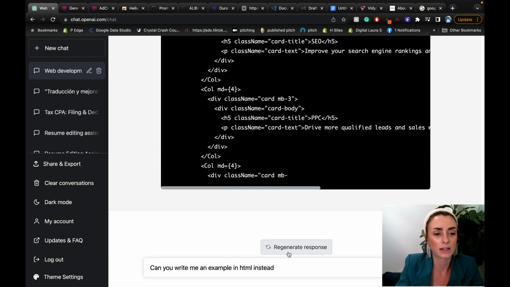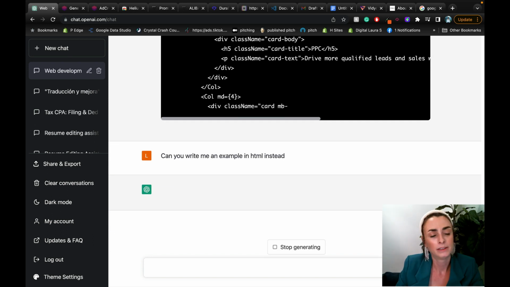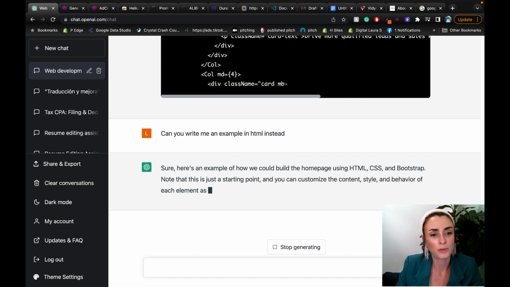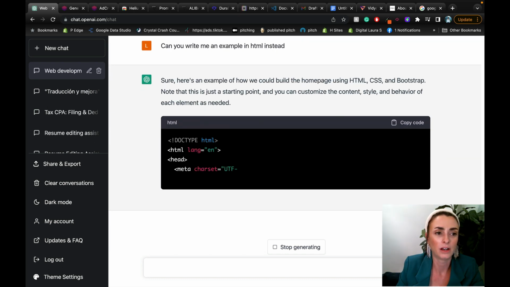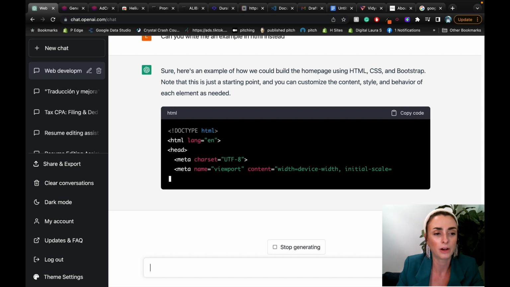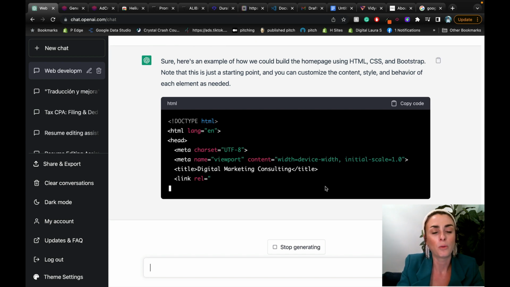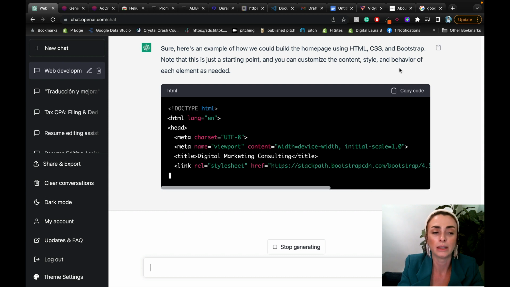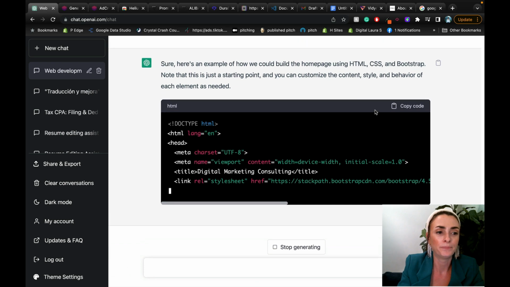I guess I could tell it to stop generating and see what it does. Here we go. Note that this is just a starting point. You can customize the content, style, and behavior of each element as needed. Okay, so here we go. This is better for me. So what we're going to do is when it's done, we're going to copy the code, and we need to at least make sure that the code is legit, and it can go through a compiler.